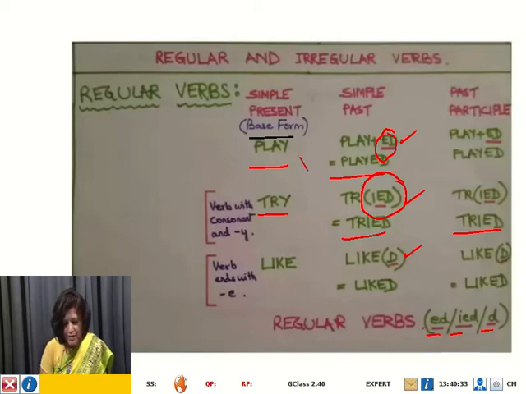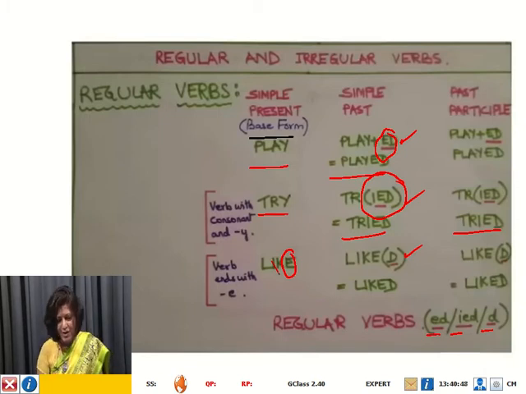And then look at the last example, which is like. In like, what have we done? The last letter is e. So when the verb, the spelling ends with the letter e, then we don't add ed. We just add d. So these are examples of regular verbs. Okay, I think you now all recall what regular verbs are.